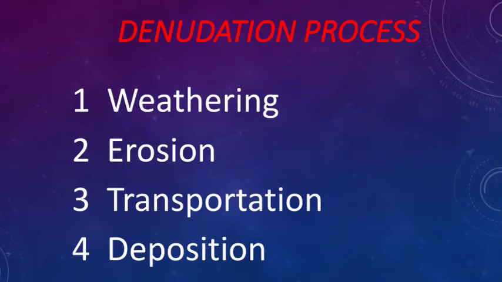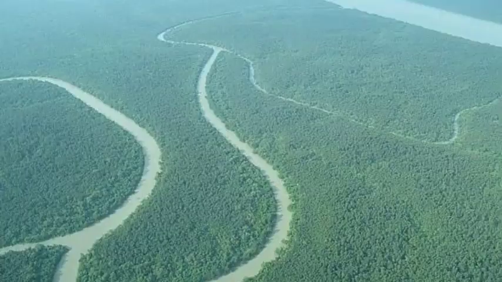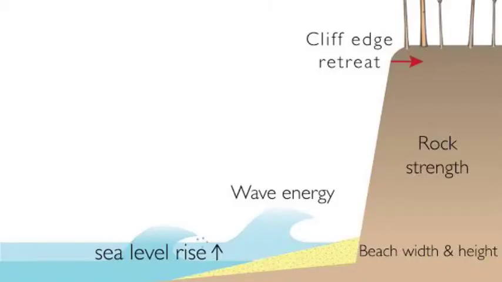Next important point: different kinds of landforms formed by the work of wind and water are called third order landforms. Understand?